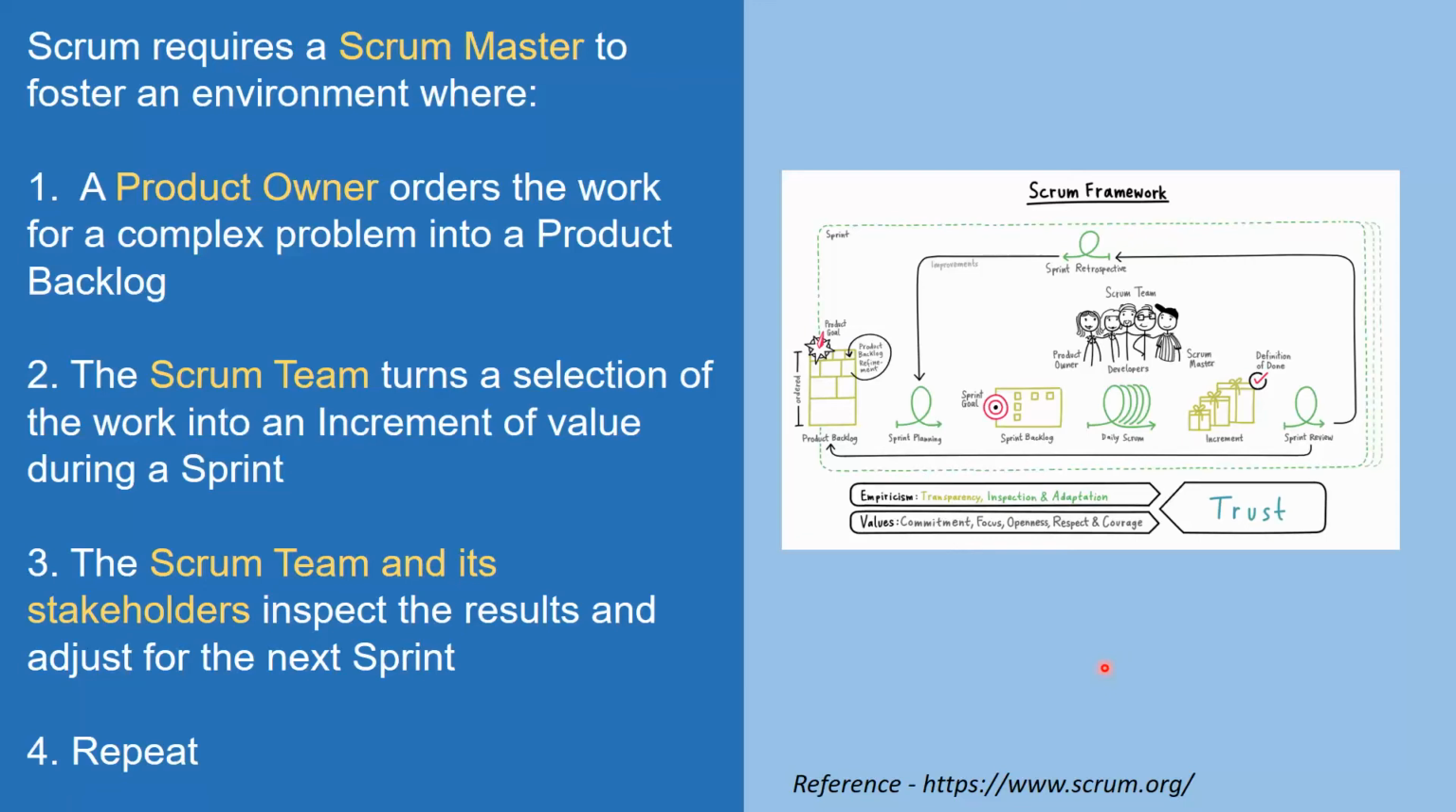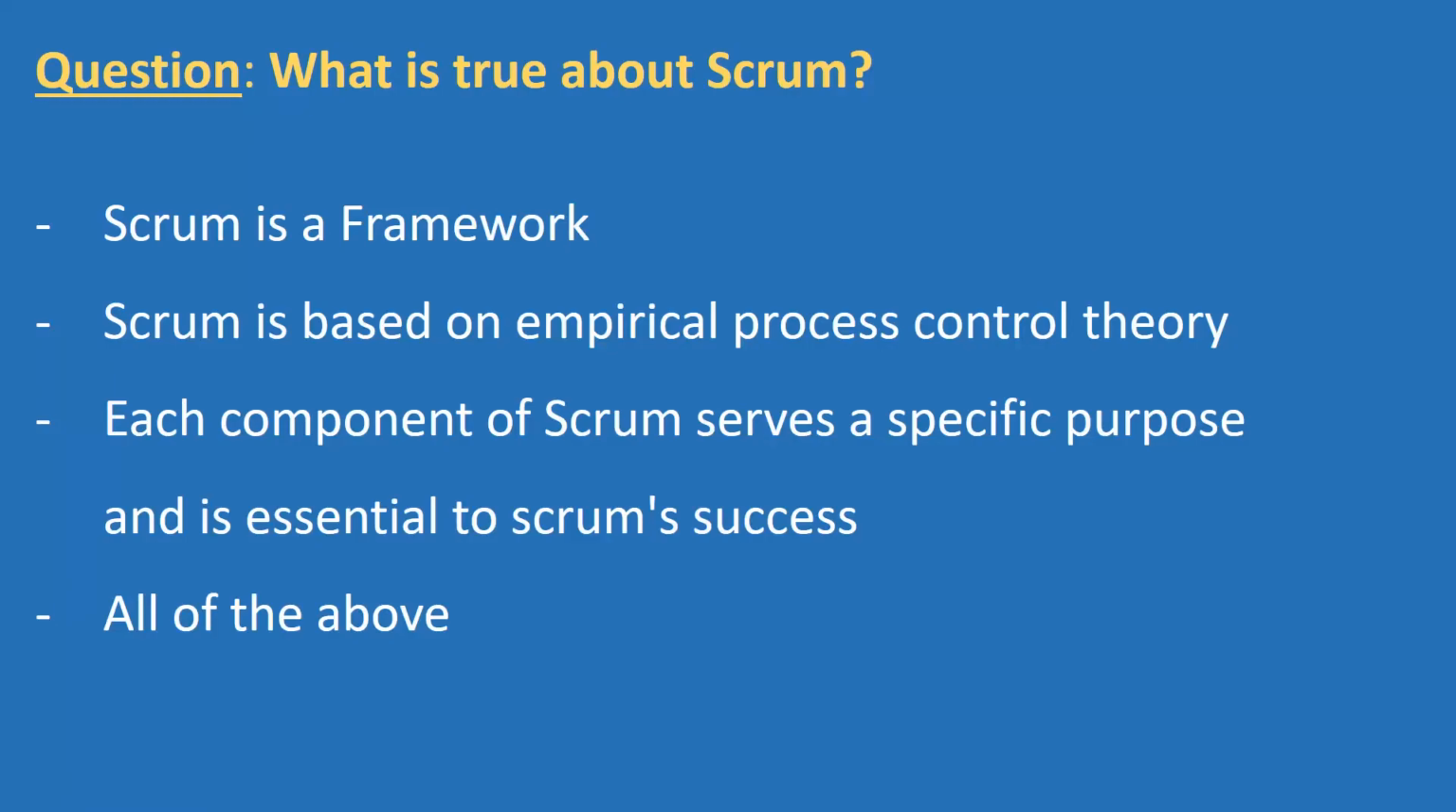Three steps: the product owner does this, the Scrum team does this, and the Scrum team and all other stakeholders inspect the results, and then we repeat the process. So you would see that in most cases, if this is understood, you may face a question like this. I'm just saying that we have just started discussing the Scrum framework, and let's see what we are able to understand.